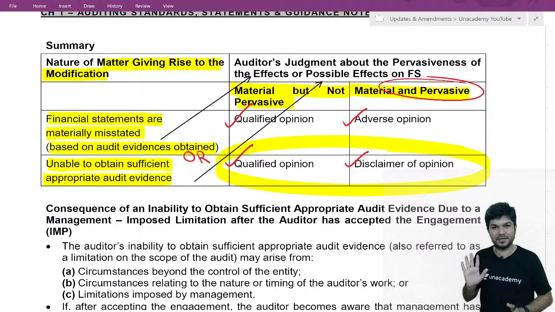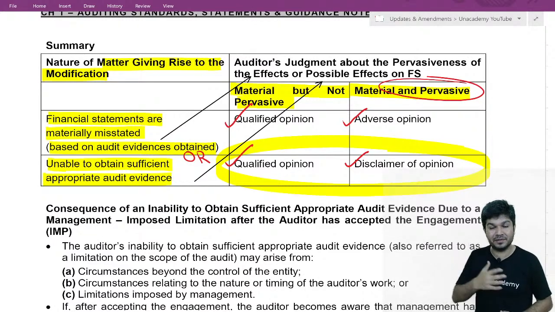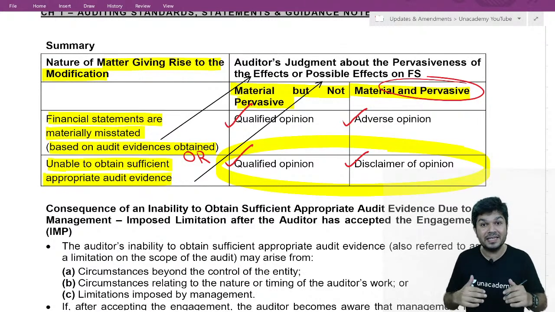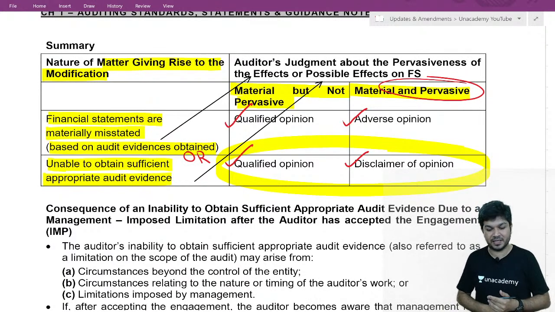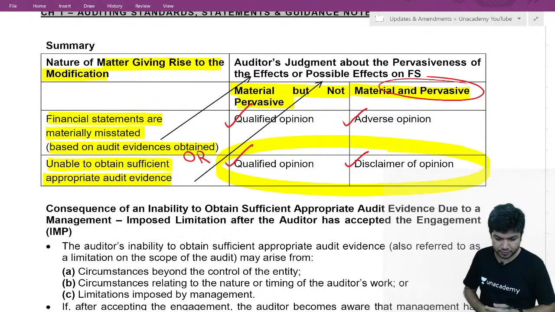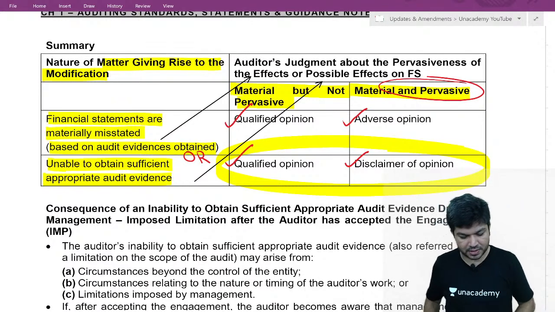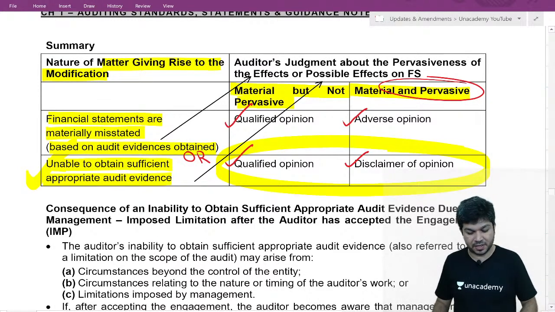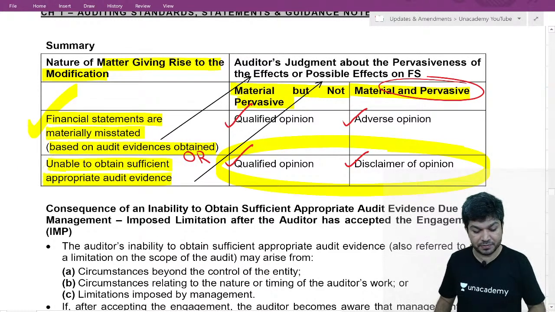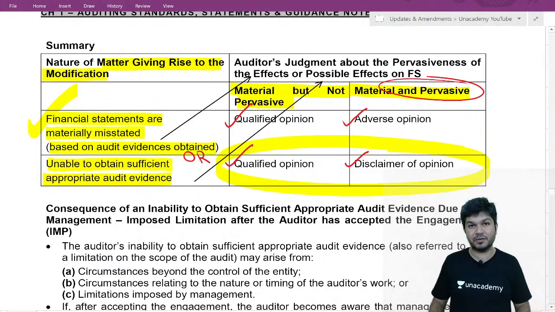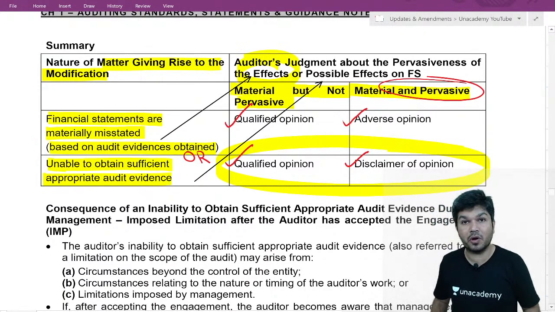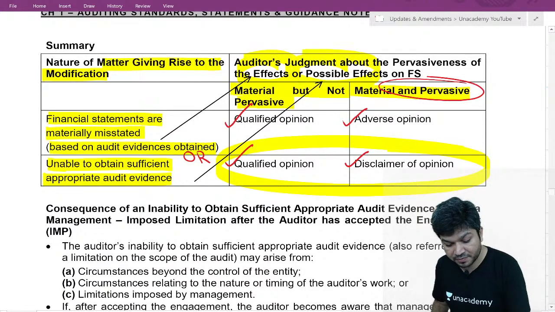Okay with this? So two reasons when we modify the report. Number one, based on audit evidence obtained, the financial statement contains a material misstatement. And number two, we are unable to obtain sufficient appropriate audit evidence. First, maybe we have checked; second, maybe we have not checked. If you have checked, the word you have to use is effect. If you have not checked, the word you have to use is possible effect.